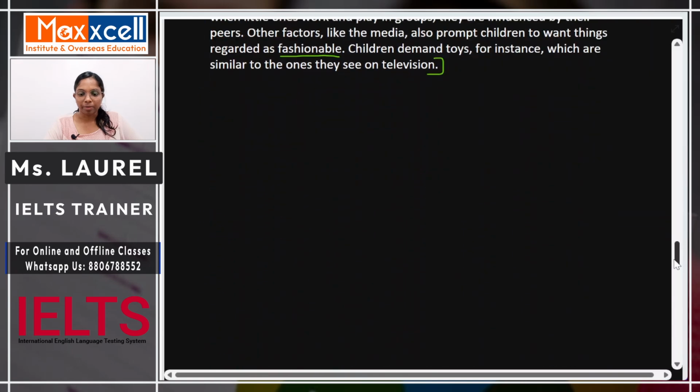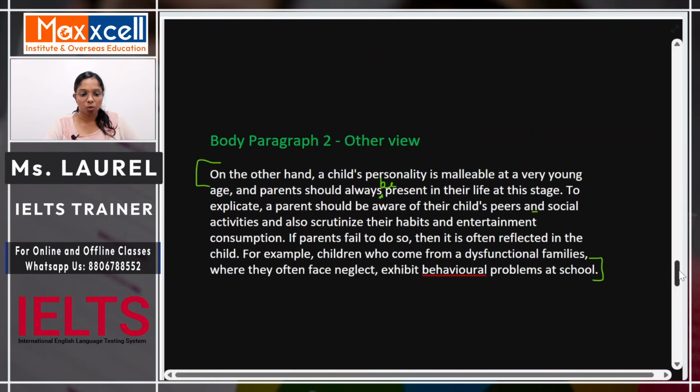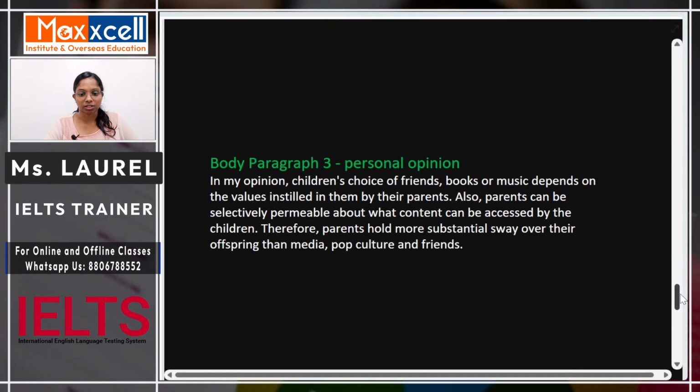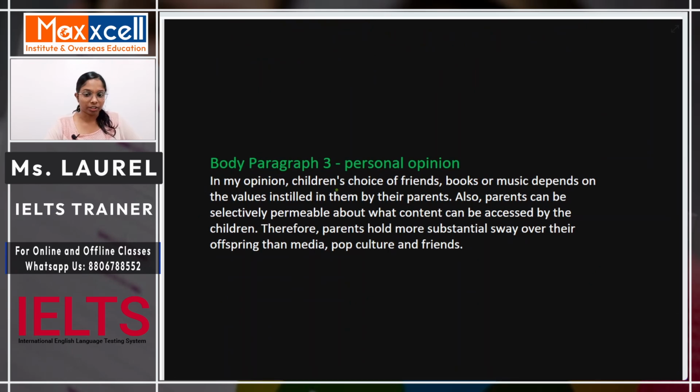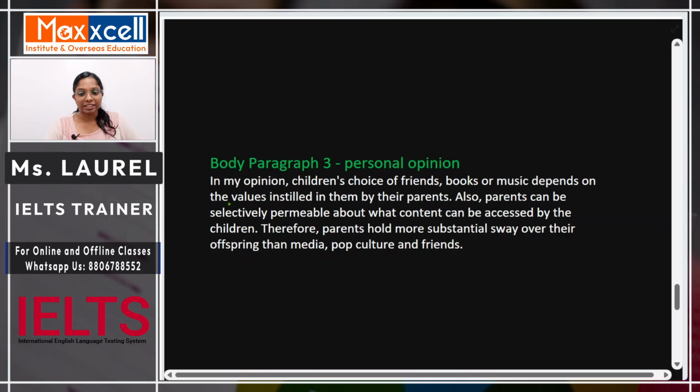Now we'll move to body paragraph 3, which is my personal opinion with respect to this topic. And what is my opinion? In my opinion, children's choice of friends, books or music depends on the values instilled in them by the parents. This was the main idea that we had planned, so we are going to write it accordingly.